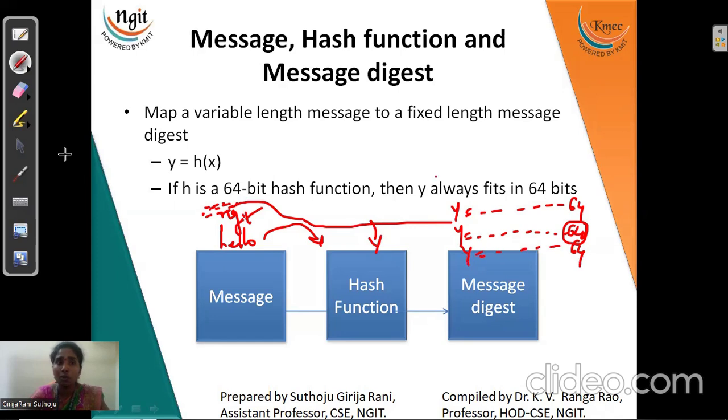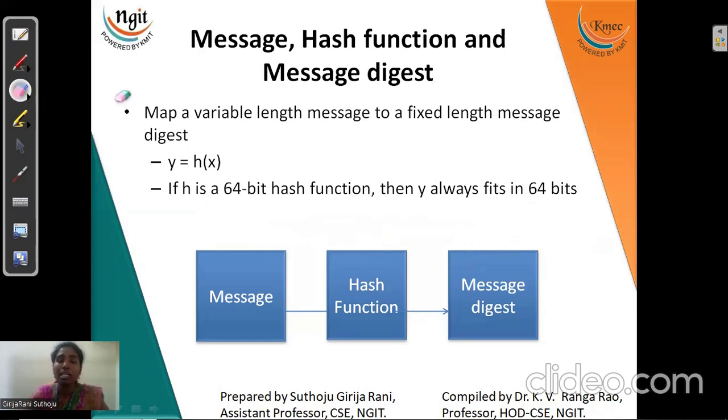So this indicates that whatever the size of your plain text may be, our hash code value, that is the message digest, will have a fixed length of bits. Once we declare 64 bits, it will be 64 bits only. I hope everyone got till this point.